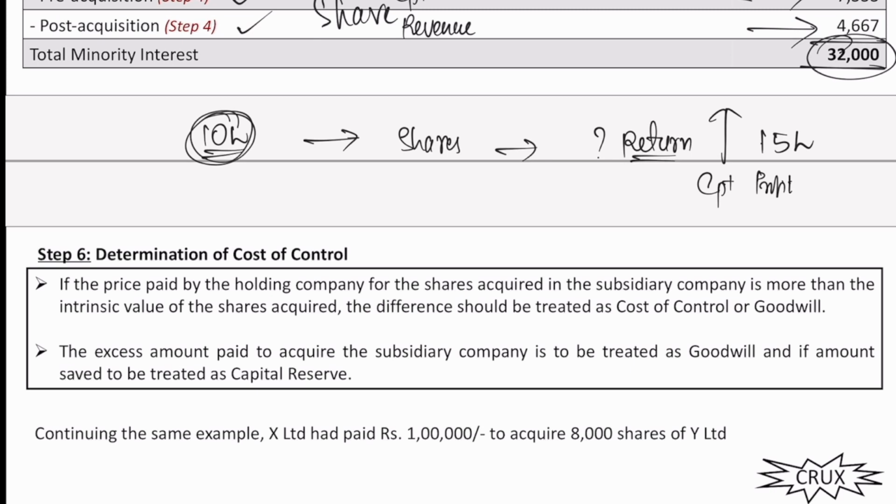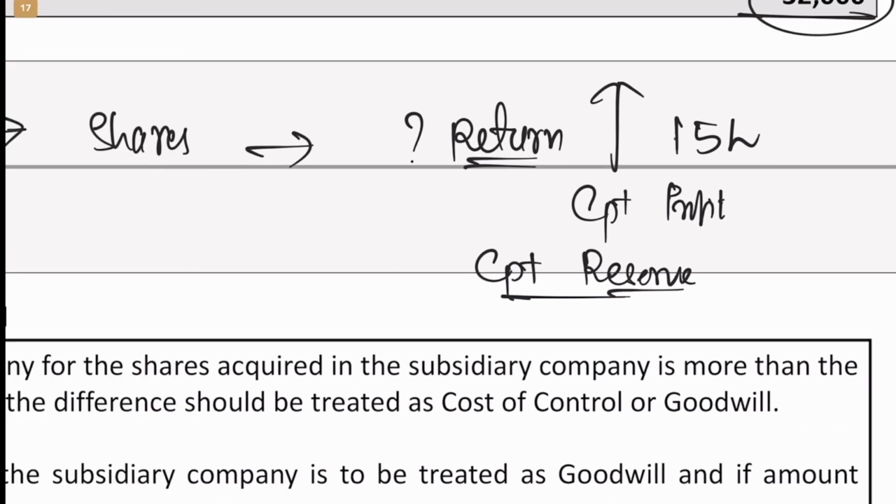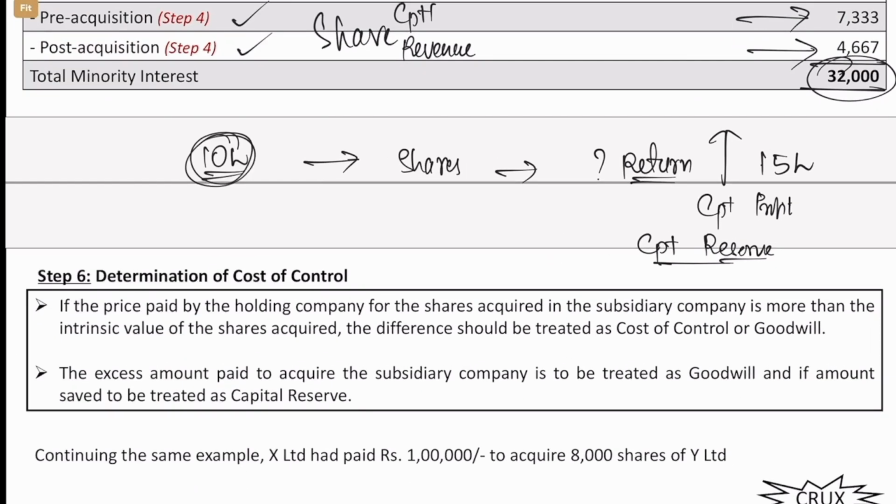Basically we are benefiting here from this investment. So that capital profit is known as capital, or rather it will be transferred to a separate account called capital reserve, because all capital profits should be transferred to capital reserve ultimately. This is when we are getting more in return by investing 10 lakhs.